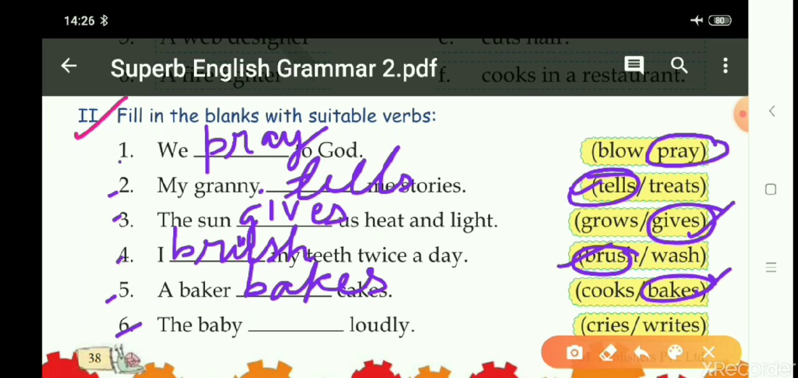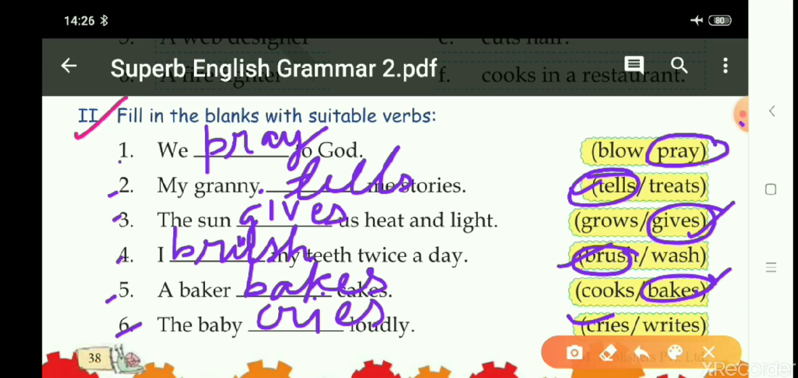Then number 6, the baby blank loudly. A baby writes loudly or cries loudly. Children, we cannot write loudly. We cry. So baby cries. Cries. A baby cries loudly. Okay. So this is done.